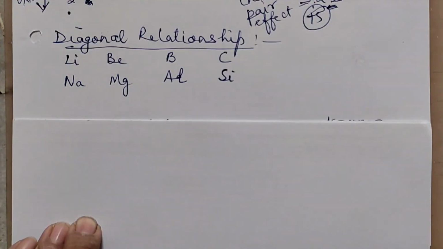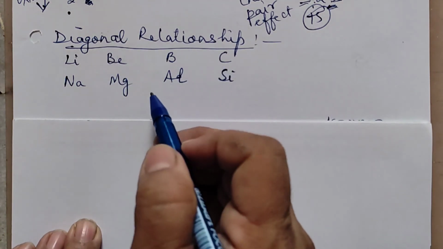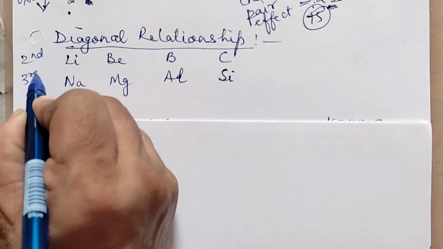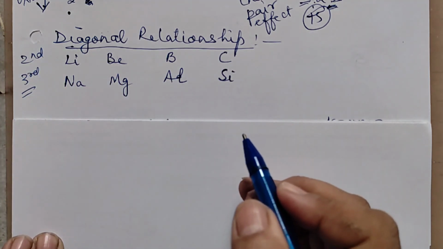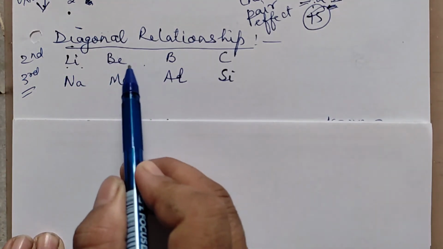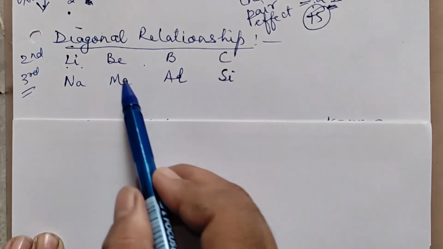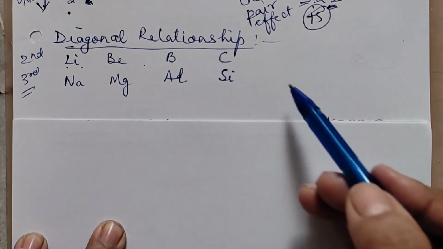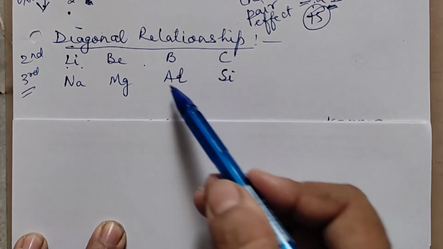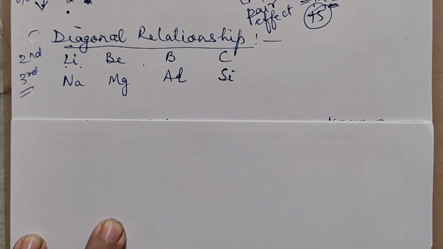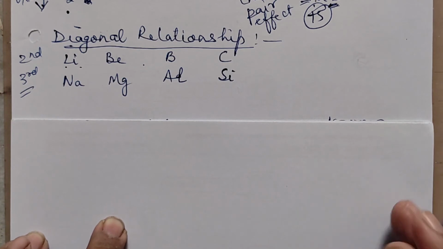Now the last thing which we have to discuss is the diagonal relationship. This is the diagonal relationship. Now this is a second period element, and this is a third period element. What is diagonal relationship? It is seen that some of the elements in the second period show similarities with the elements in the third period placed diagonally to it. They have properties like the elements in the third period which are placed diagonally opposite to it.